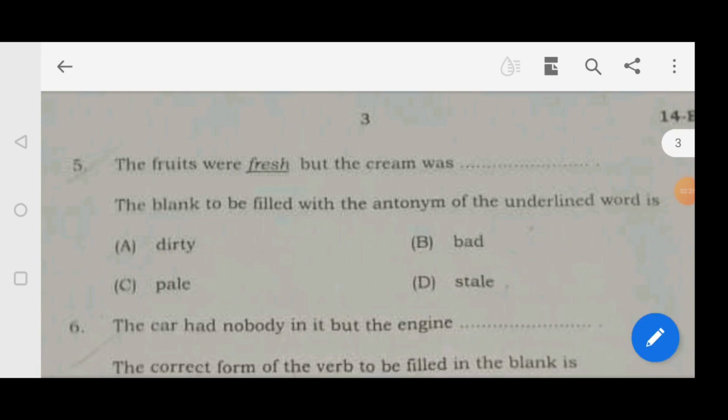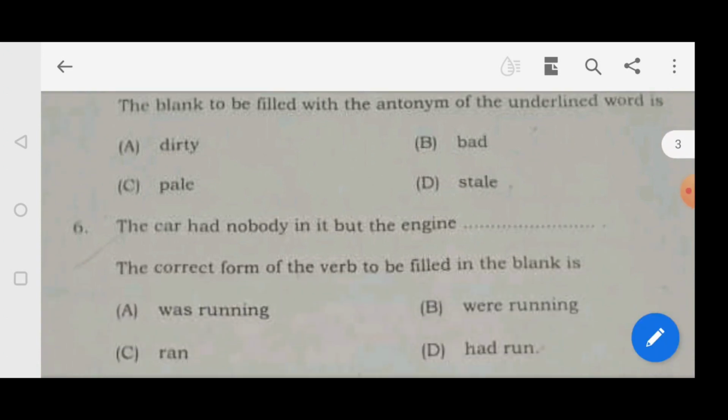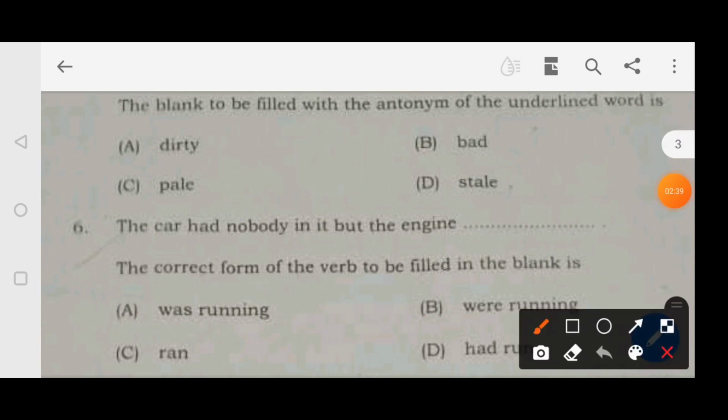Moving on to the next question. The car had nobody in it but the engine. The correct form of the verb to be filled in the blank is: was running, were running, ran, and had run. So here the answer is option A, was running.